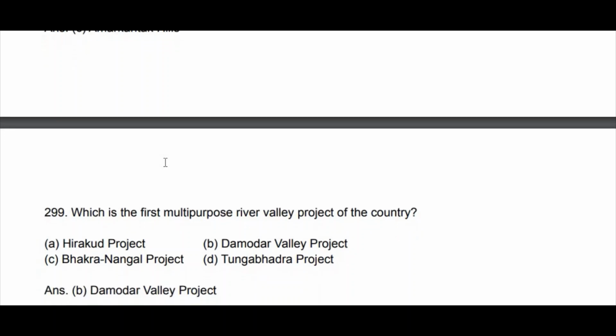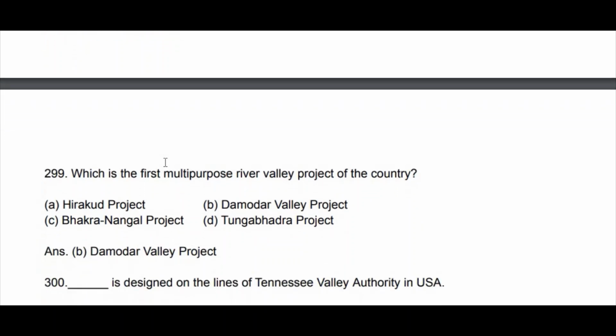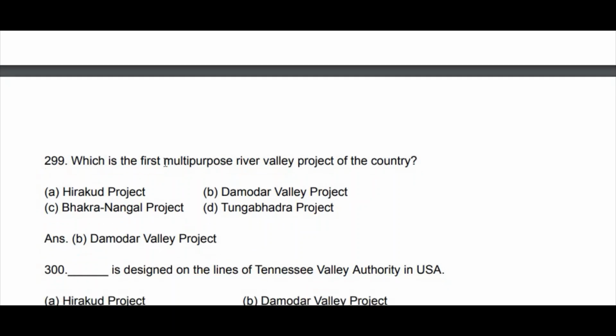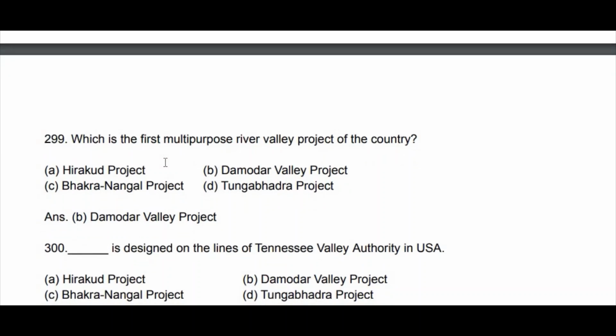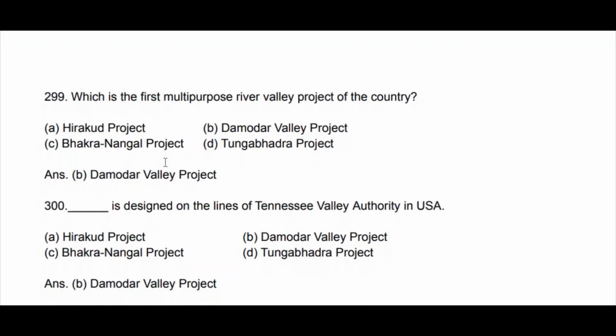It is the Damodar River Valley Project, the first river project in India. It was designed on the lines of the Tennessee Valley Authority in the USA.